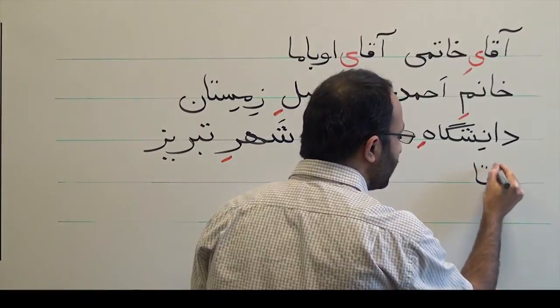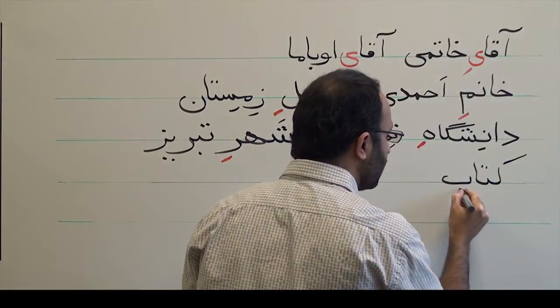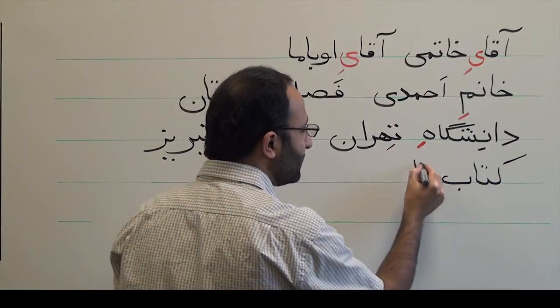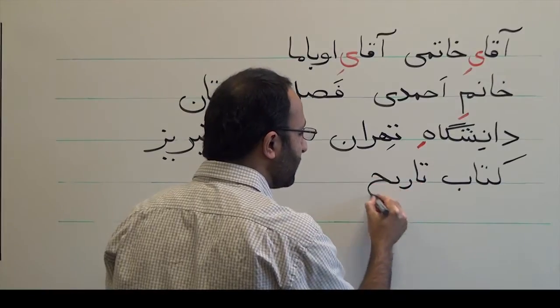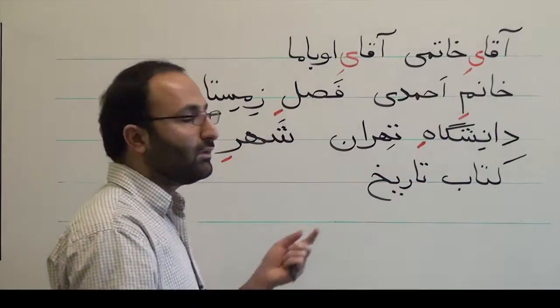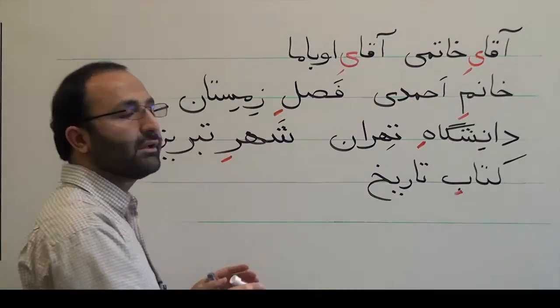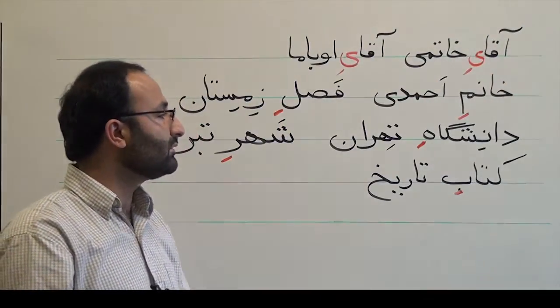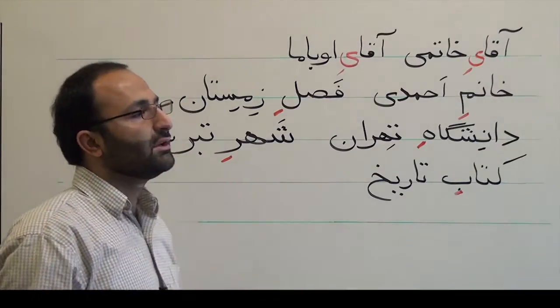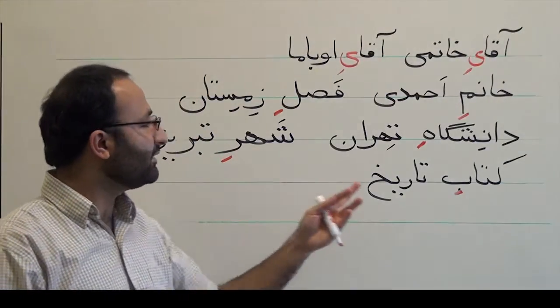Or another one, for example, you want to say history book. You have the word kitab and history, تاریخ. Then you use the ezafe construction, kitab تاریخ. As we said, شهر تبریز, کتاب تاریخ.